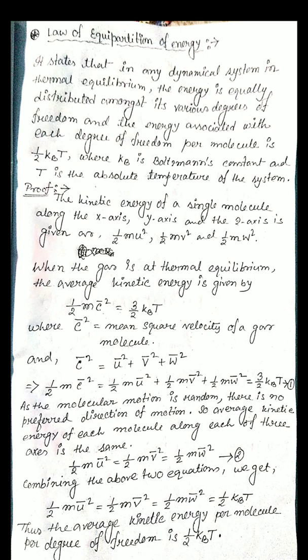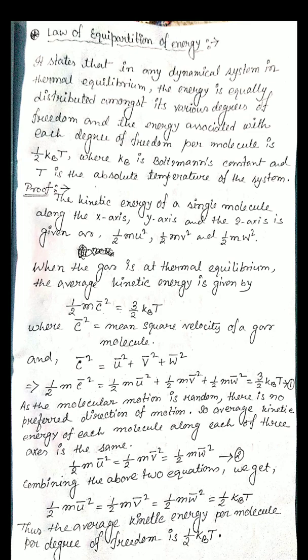That is equation 1. Now, if the molecules are in random motion, there is no preferred direction of motion, so the average kinetic energies are all equal. Half m u bar square equals half m v bar square equals half m w bar square, that is equation 2.